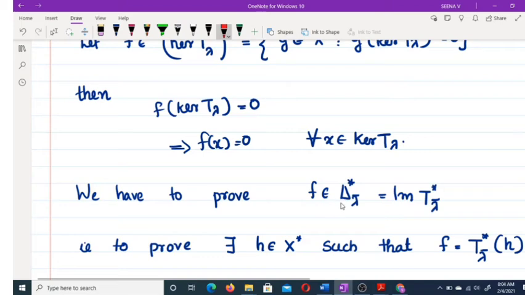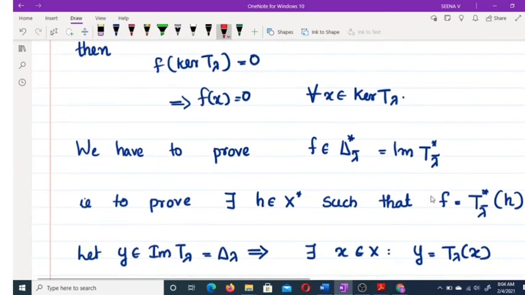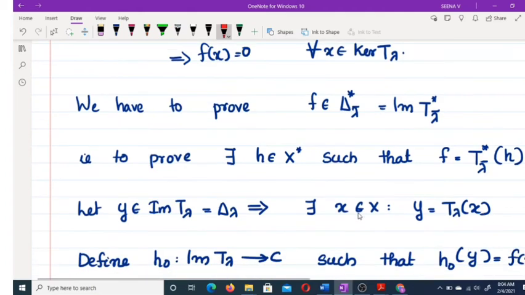Now we have to prove f belongs to delta star lambda conjugate, which is equal to image of T star lambda conjugate. For this, we have to prove there exists an h belongs to X star such that f is equal to T star lambda conjugate of h.